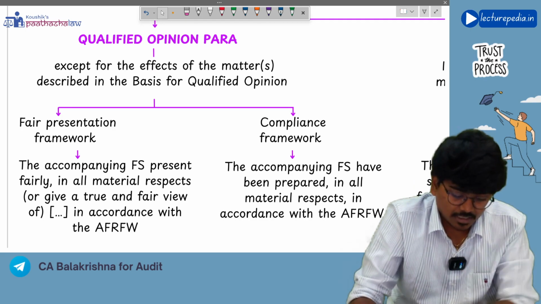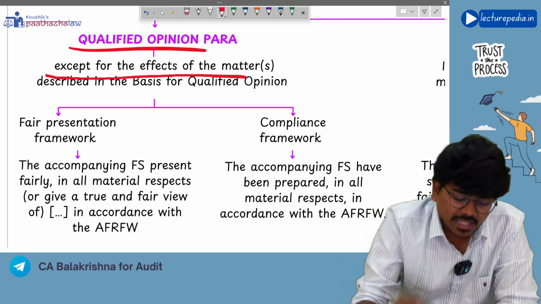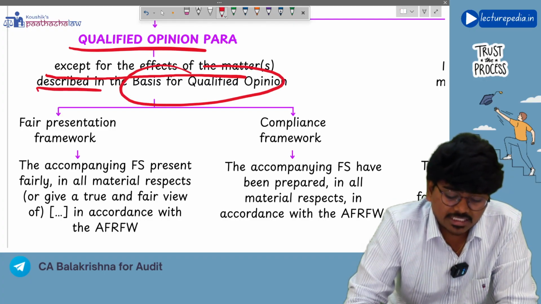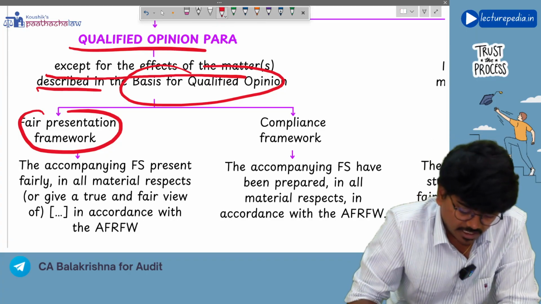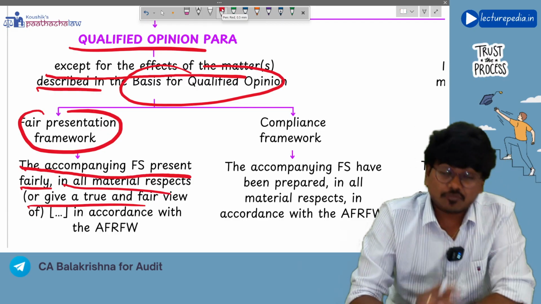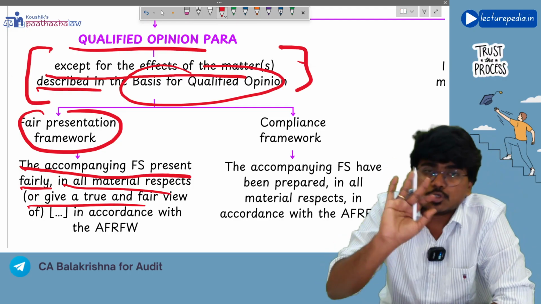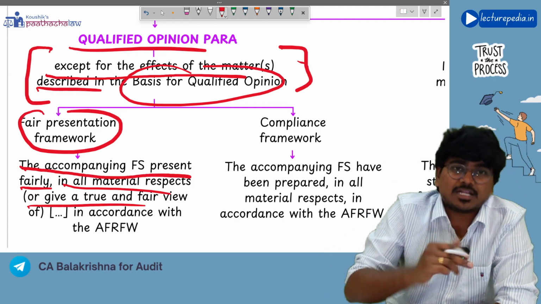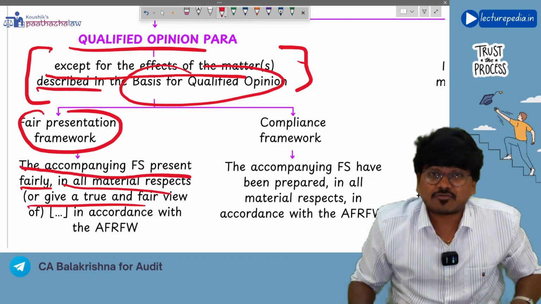Understanding? See, in case of qualified opinion, except for effects of matters described in basis for qualified opinion, and the management has used fair presentation framework, the accompanying financial statements present fairly in all material respects, or true and fair view. In case of unmodified opinion, this word except was not there. You will say that complete financial statements are showing true and fair view.